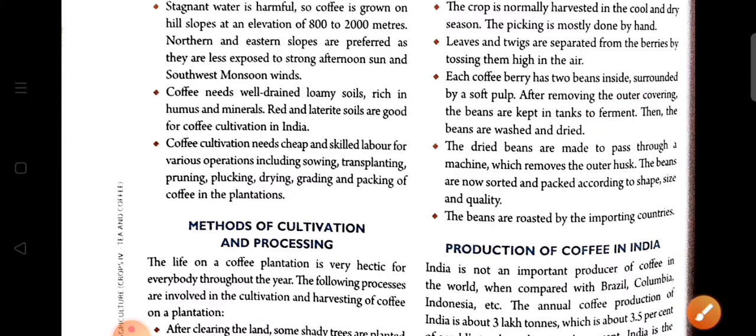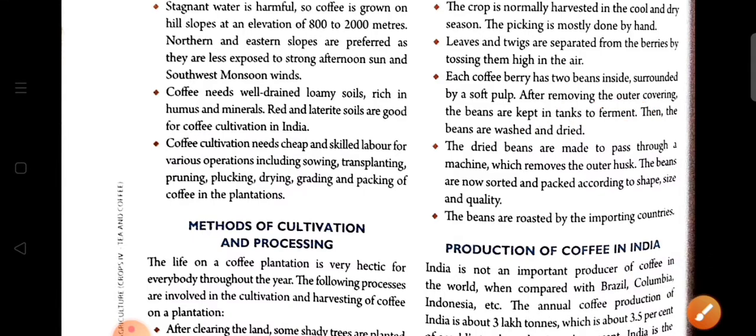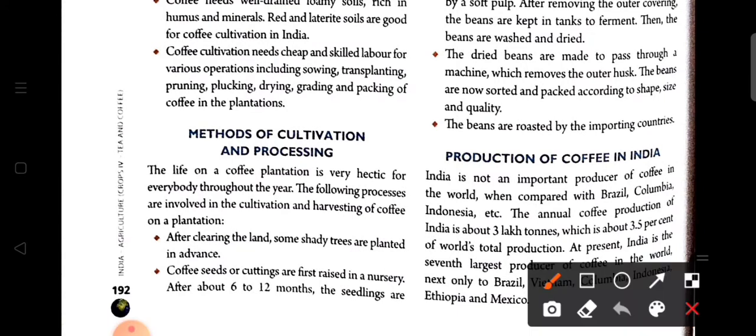Then the beans are washed and dried. The dried beans are made to pass through a machine. So after fermentation the beans are washed and dried, and after this they pass through a machine which removes the husk from the coffee beans. The beans are now sorted and packed according to shape, size and quality.